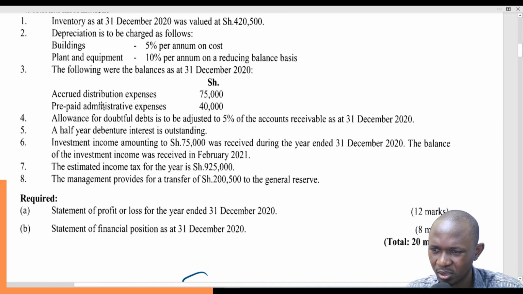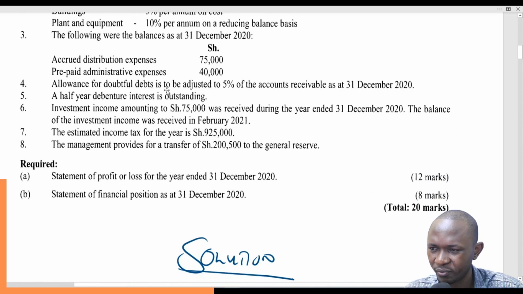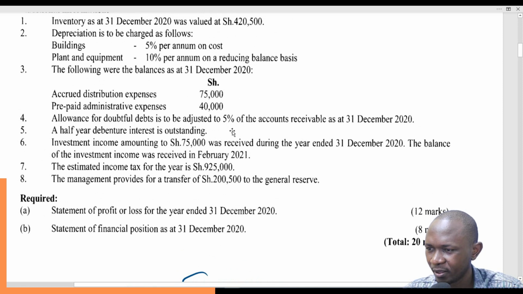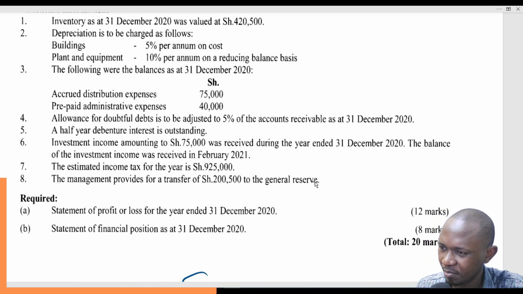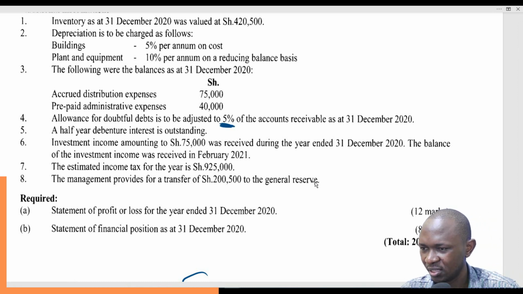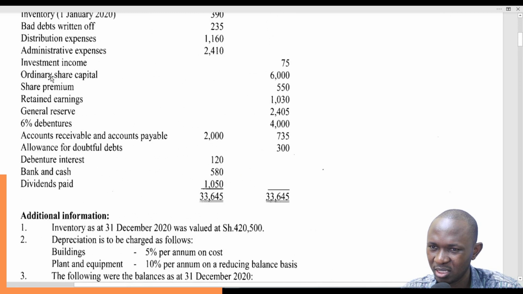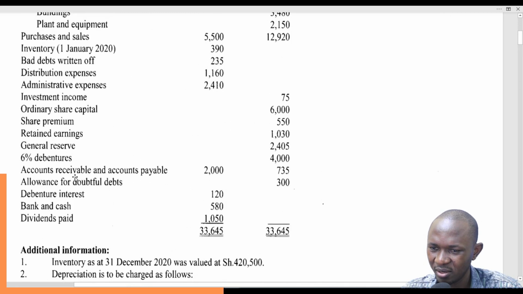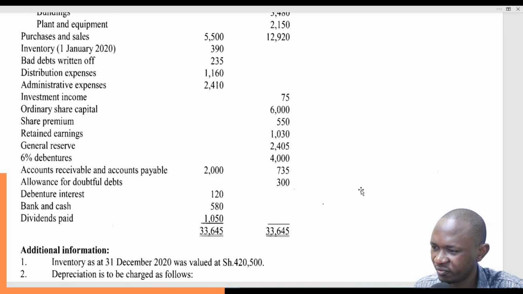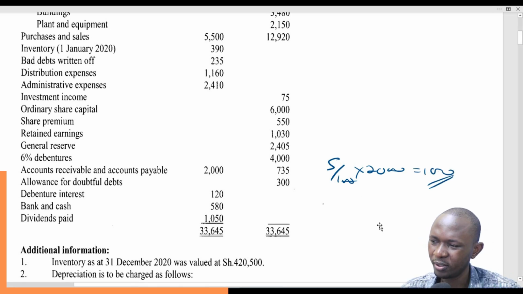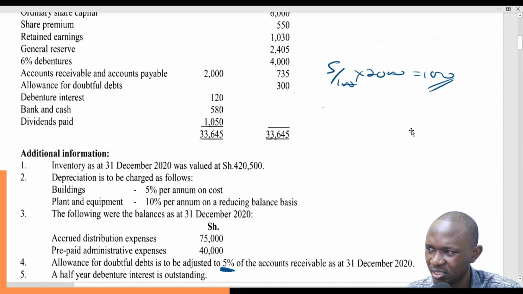Additional information. There is allowance for doubtful debts to be adjusted to 5%. Now, this is not an income per se, but you have to check if it's a decrease or an increase. If it's an increase, it will feature on the expense and losses side. But if it's a decrease, it will come under income and gain. So 5% of accounts receivable is 5 over 100 times 2,000. That gives us 100. So it means our new allowance for bad and doubtful debts stands at 100.